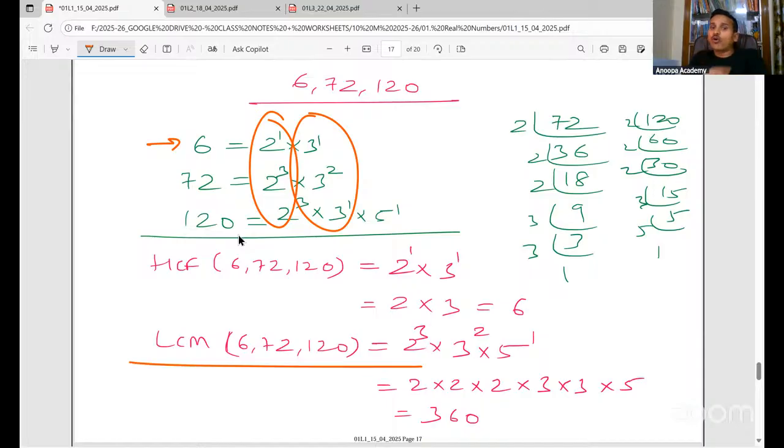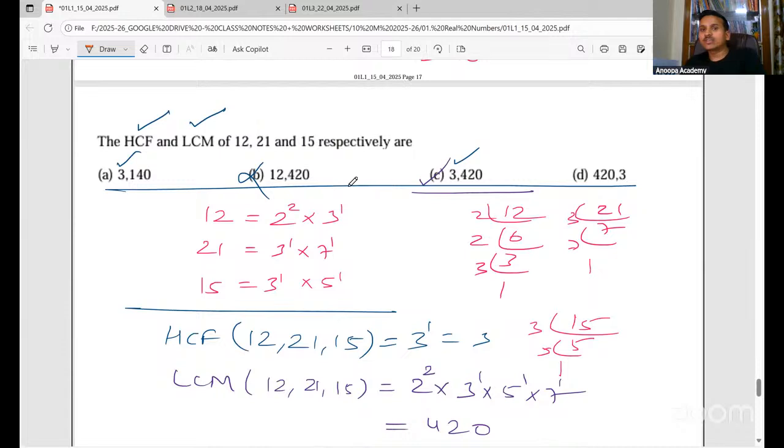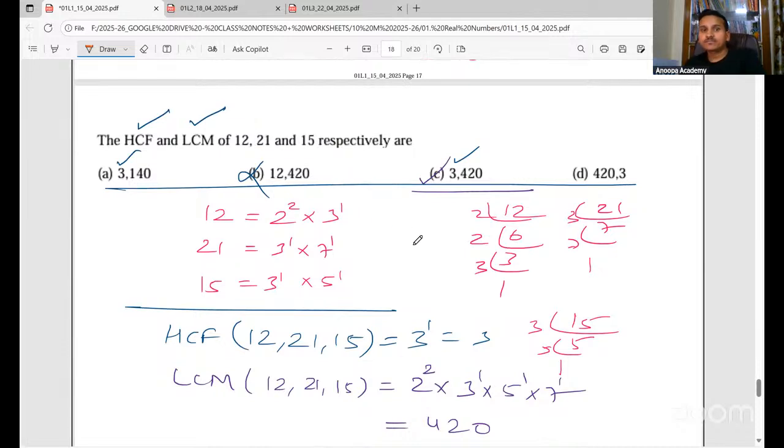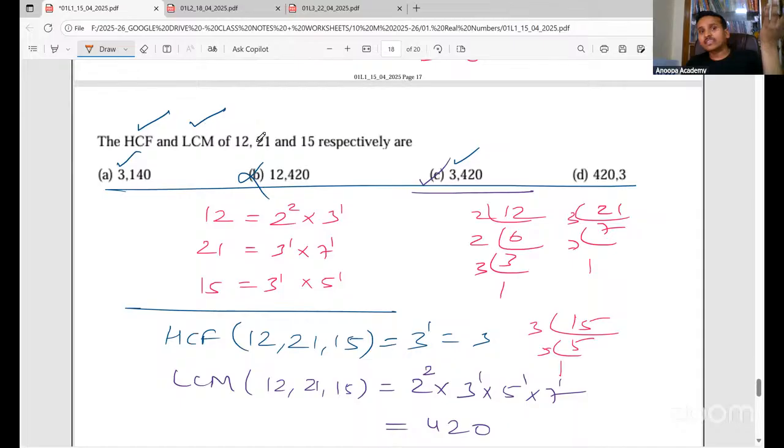For LCM, take all the prime numbers and put these highest powers and multiply, you'll get the answer. And then we have done some MCQ questions. In the class, same way. Total number of factors of a prime number. What is a prime number? Exactly 2 factors. So total number of factors of a prime number will be 2 only, right? Yes. Then here they're asking HCF and LCM of this one, so we have found out.